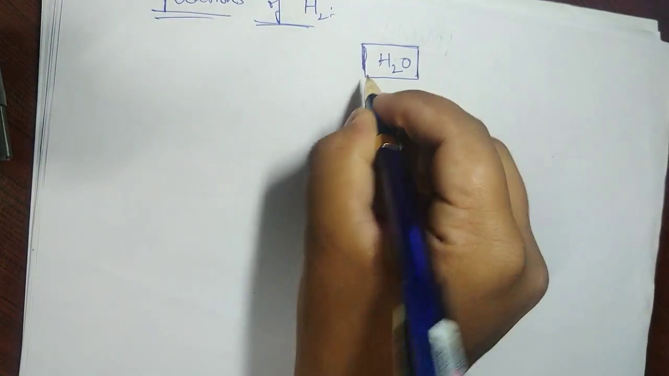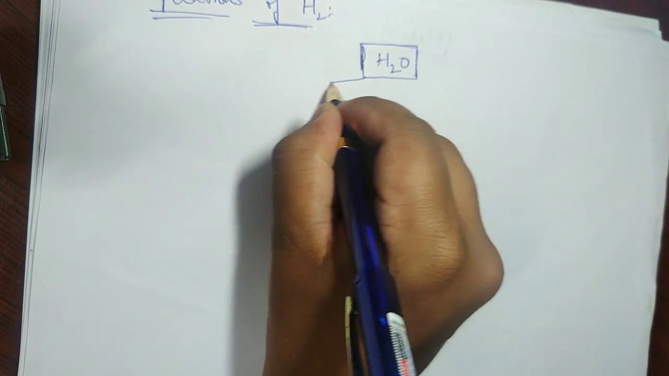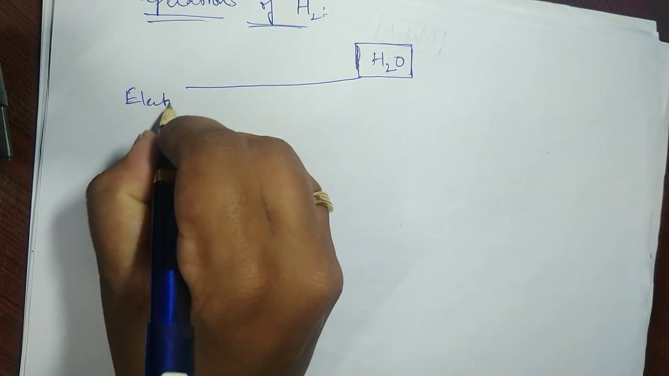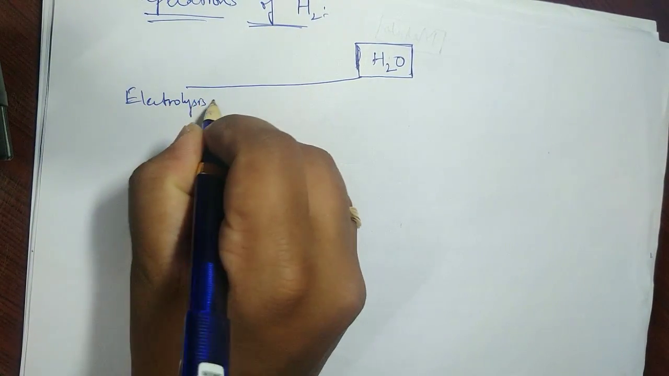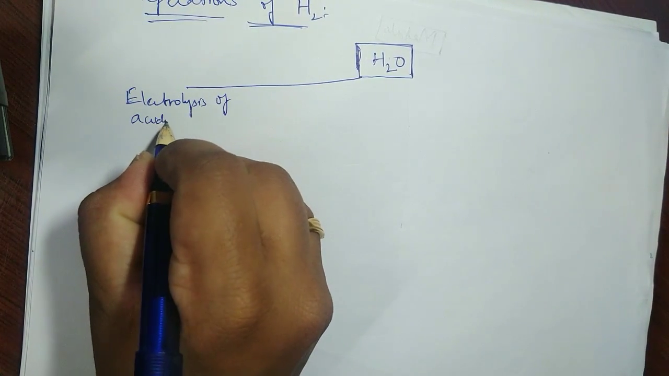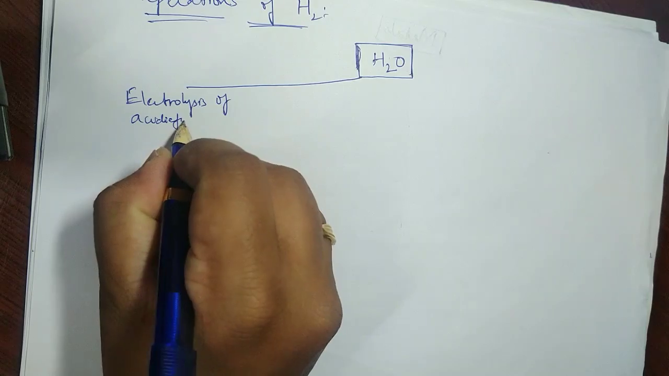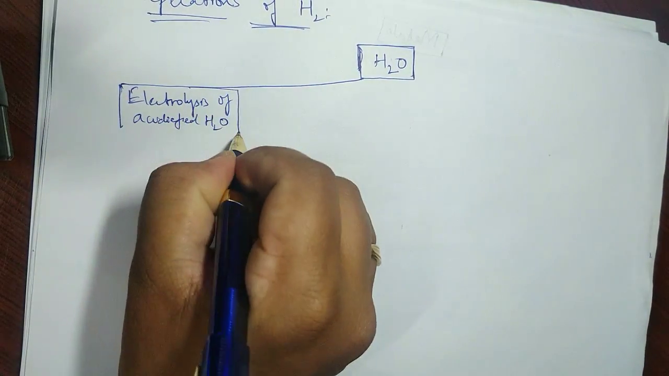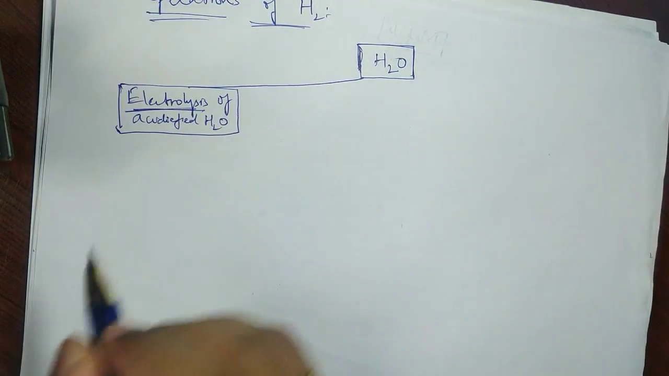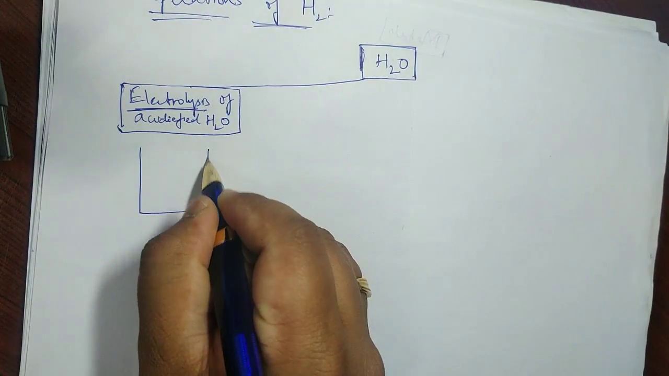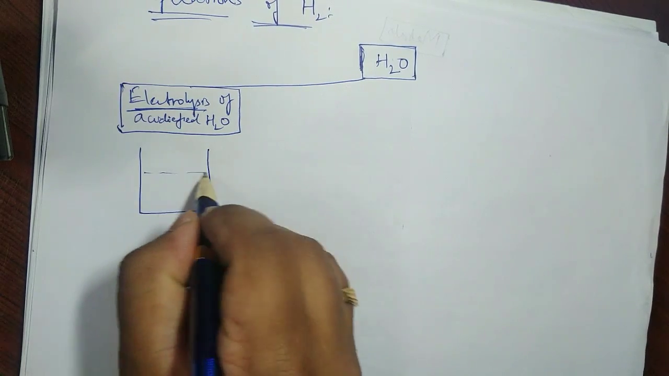Now let me put it like this. The first one is electrolysis of water, in fact acidified water or alkaline, basic water. What you do is very simple. For electrolysis, you have a container in which water is taken.